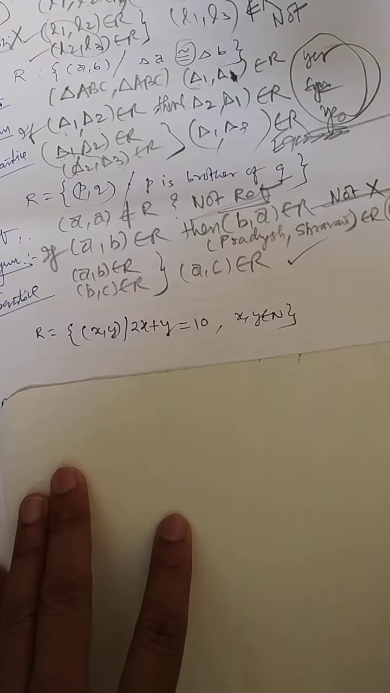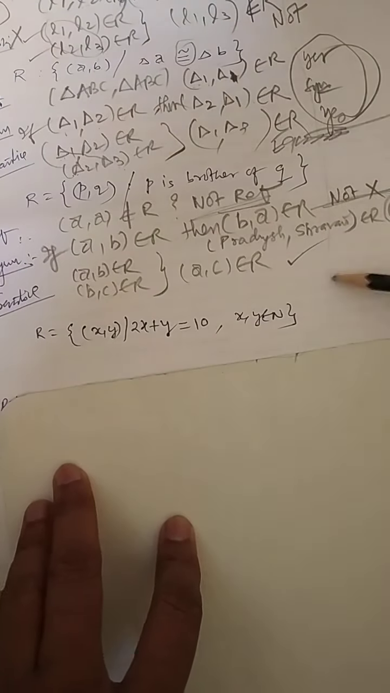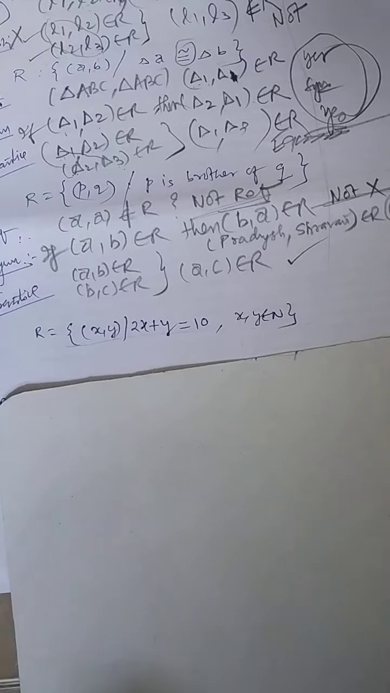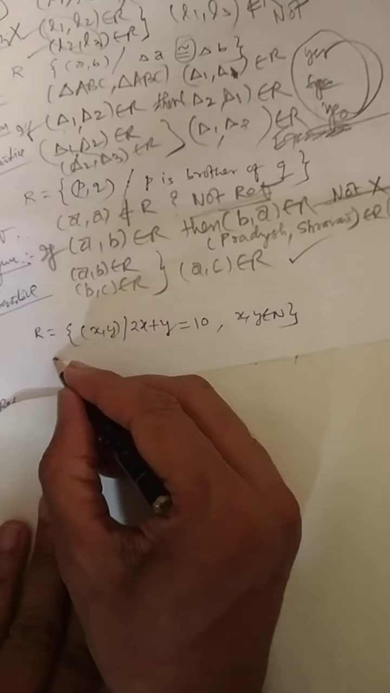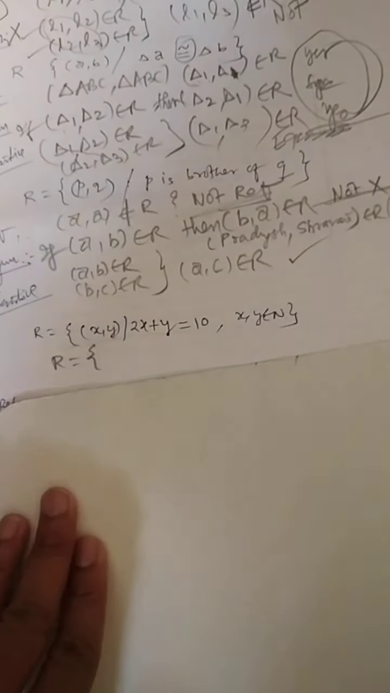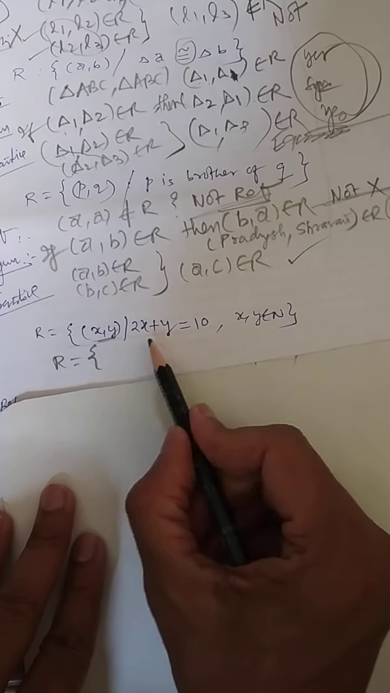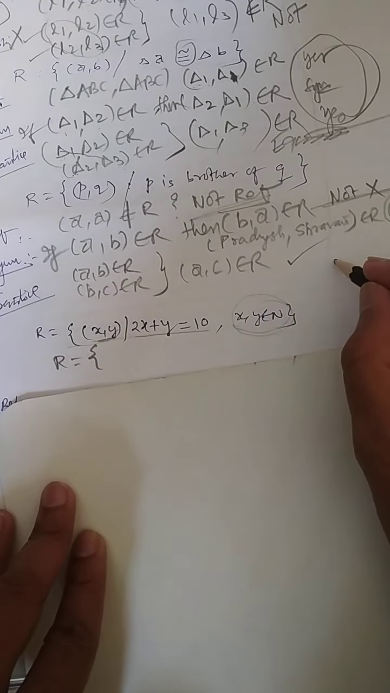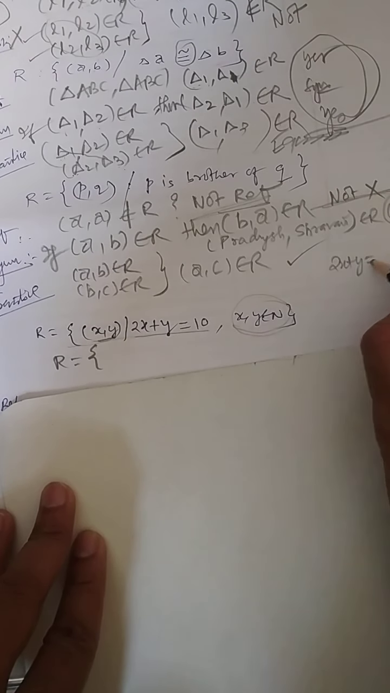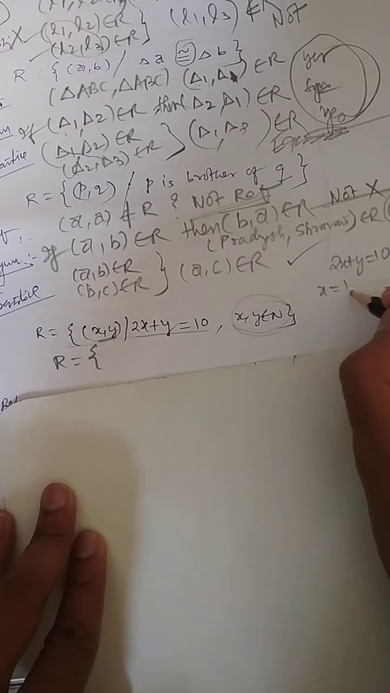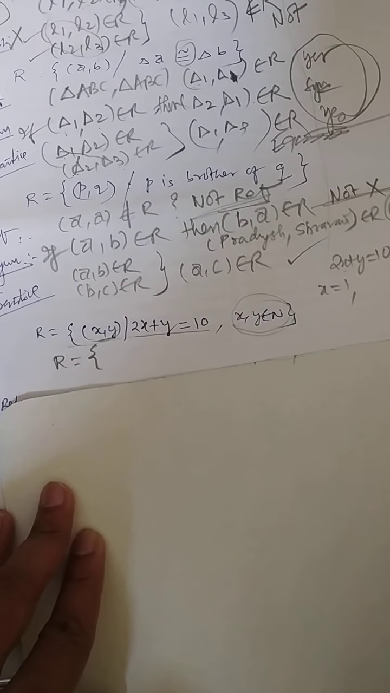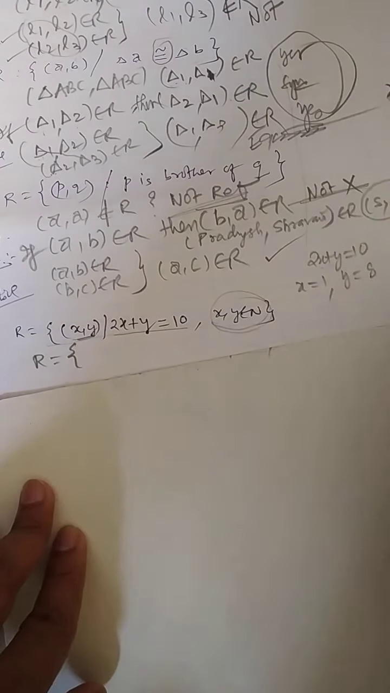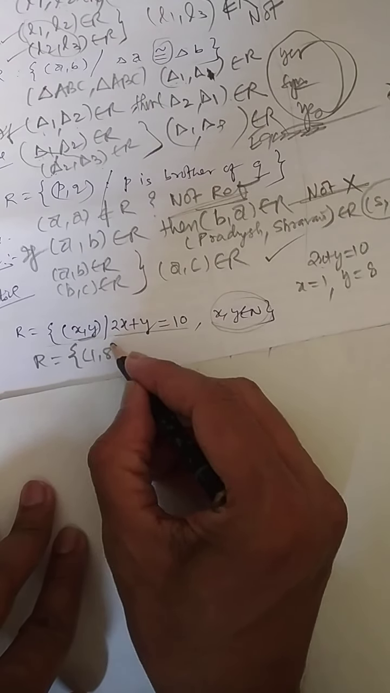Now moving ahead, sometimes generalization will be helpful. Sometimes you have to talk about the problems. Now I am writing R: 2x plus y is equal to 10, and one more condition, x and y belong to N. If x is equal to 1, I am putting it over here. What will I get? y will be equal to 8. So I will write (1, 8).